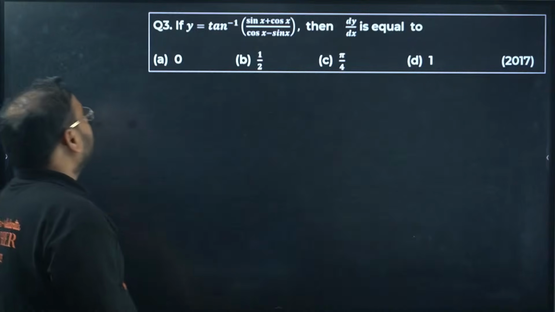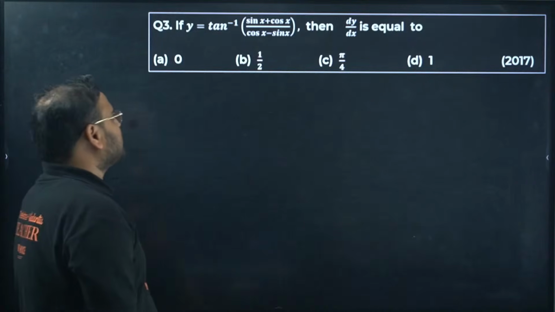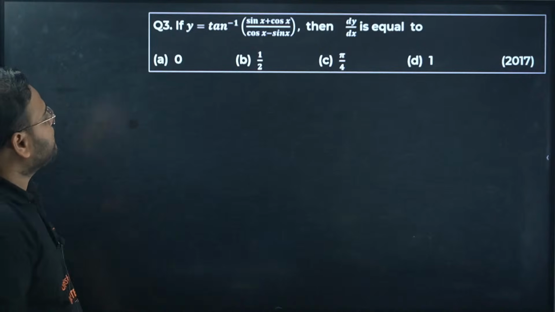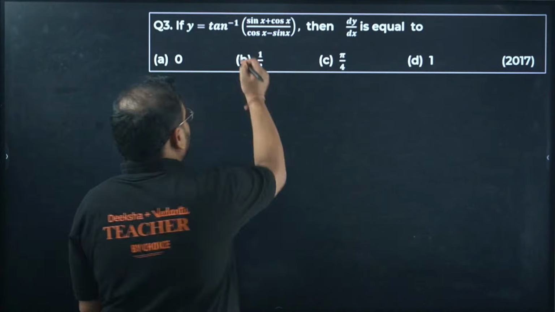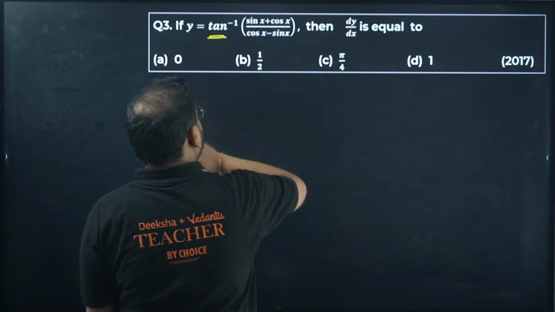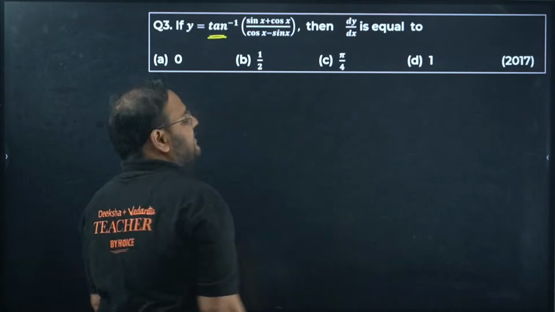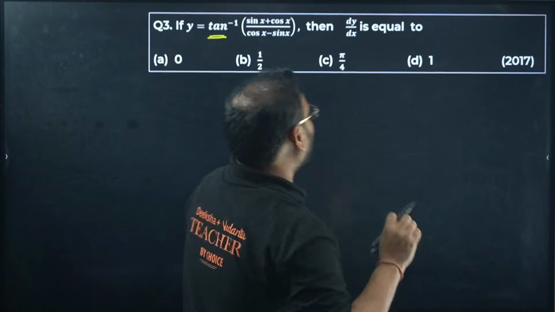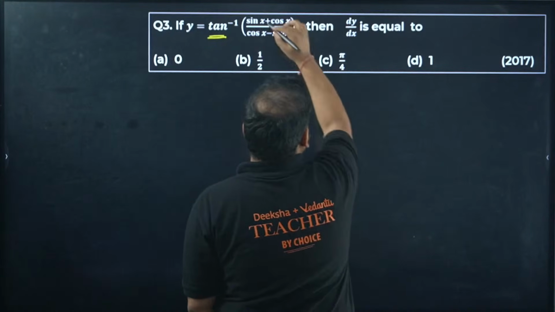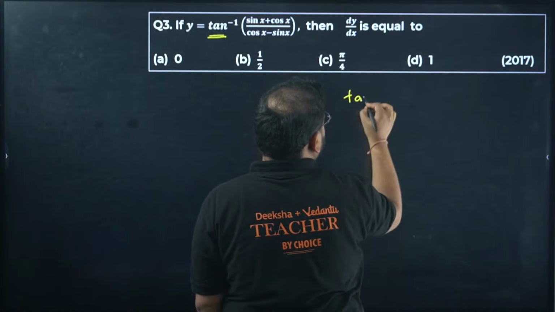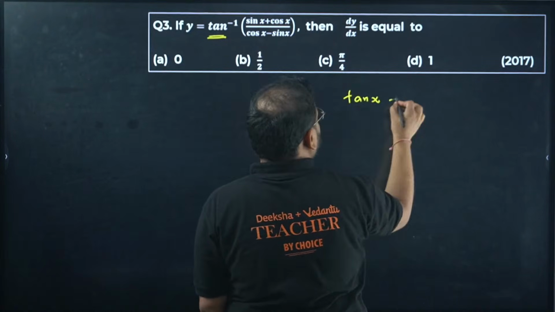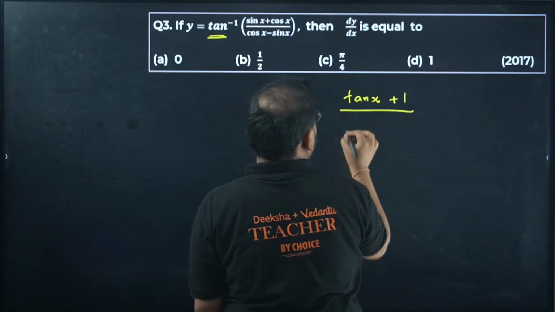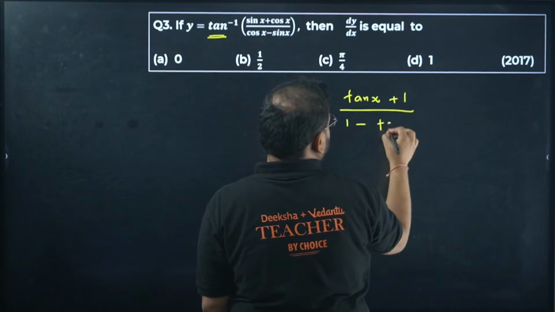Good job. Y equal to tan inverse of sin x plus cos x by cos x minus sin x is there. I'm looking for the derivative. Think about it. We have tan over here. It means I need to make tan inside as well. And how do you make tan inside? By dividing it by cos. So take the expression that you have. Sin by cos will be tan x. Cos by cos will be plus 1. Same way, 1 minus tan x.